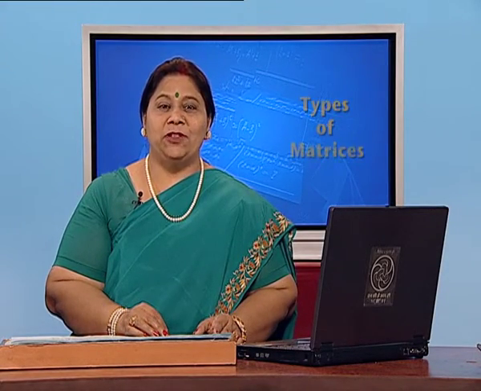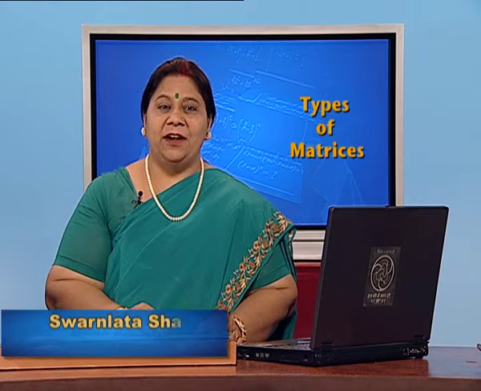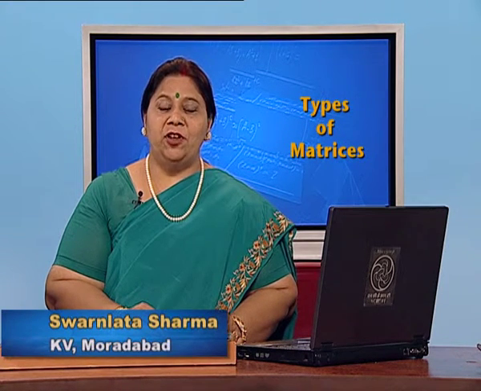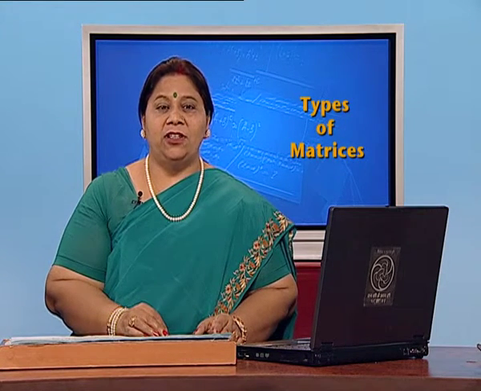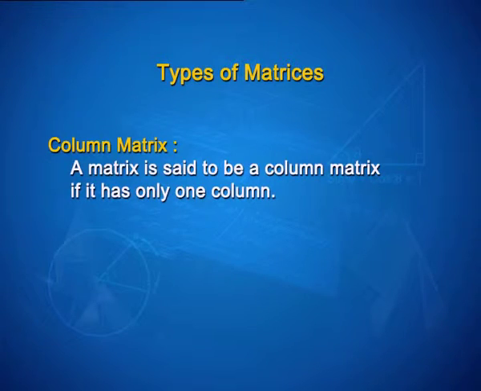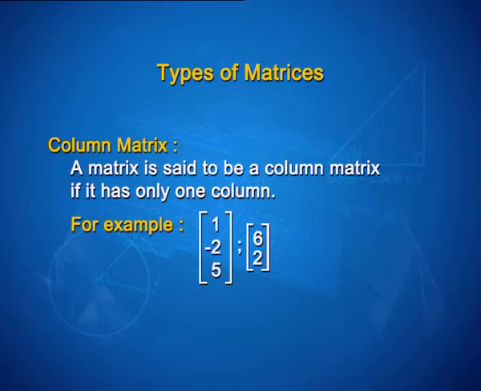Hello students, today we will study about types of matrices and also operations on matrices. So, to begin with, what is a column matrix? A matrix is said to be a column matrix if it has only one column. For example, 1, -2, 5, 6, 2.